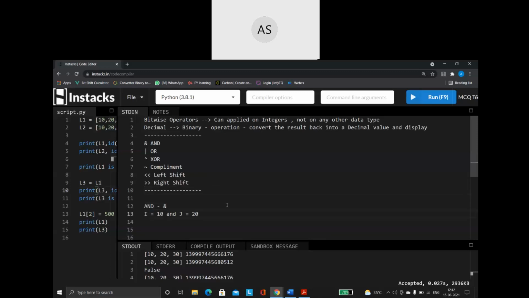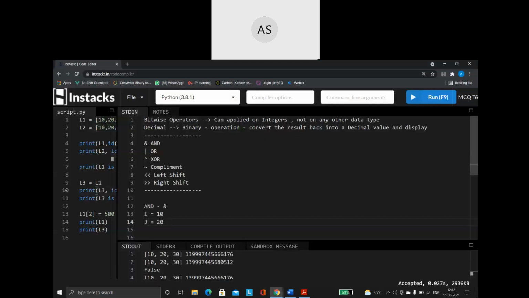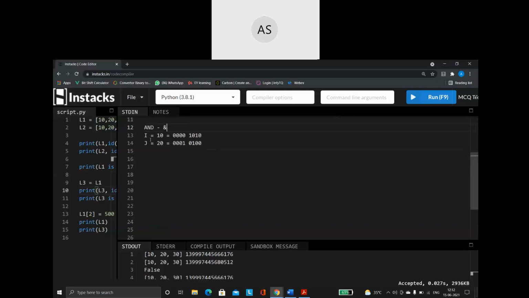Okay, so let us take these values. I am taking the i variable, I am giving the value as 10, and for the j variable I am giving the value as 20. Okay, very good. Now, what did I tell you? The bitwise operators are working based on the binary values. It will convert the decimal numbers into binary numbers. So, when I say i is equal to 10, what is the binary equivalent of 10? How can I write 10 as a binary number? So, this is going to be the binary value.